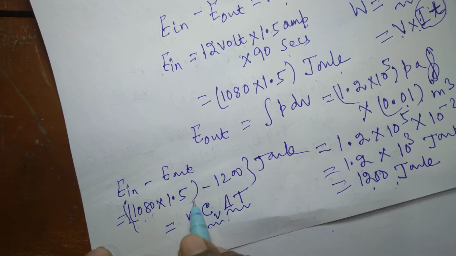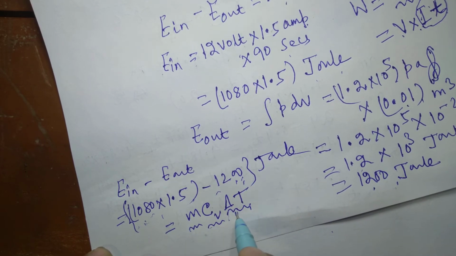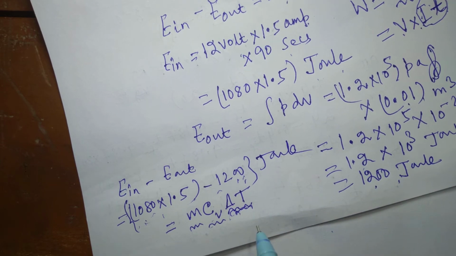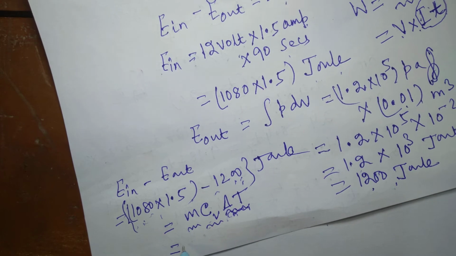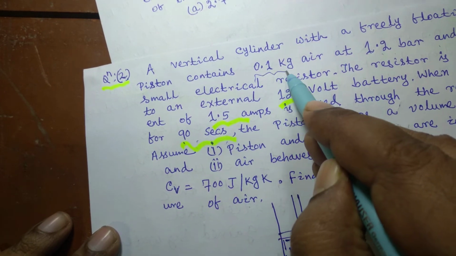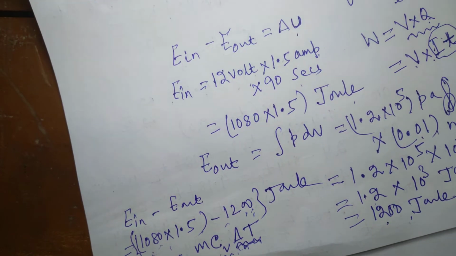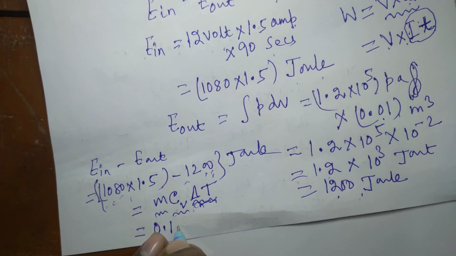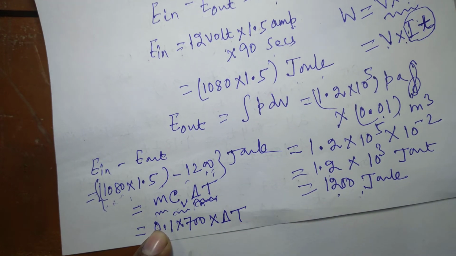If this is positive, there will be an increase in temperature, and if this value is negative, then delta T will be negative, or there will be a decrease in temperature. So on finding this out, m is given to be 0.1 kg of air inside the cylinder. So 0.1 multiplied by 700 multiplied by delta T.